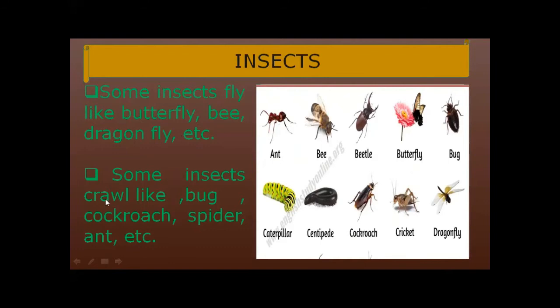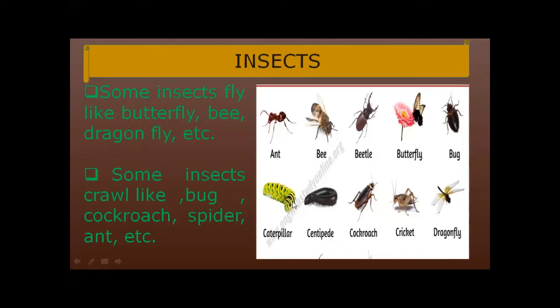What do you mean by crawl? Caterpillar, centipede, cockroach, cricket, bug. Their movement is called crawl. Think in your mind about how a centipede and cockroach move. And what about the caterpillar?